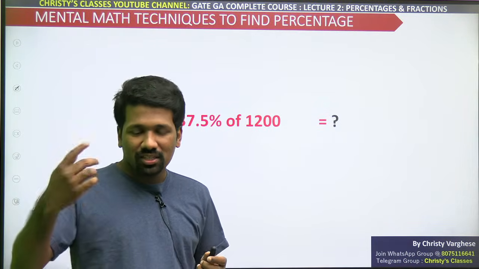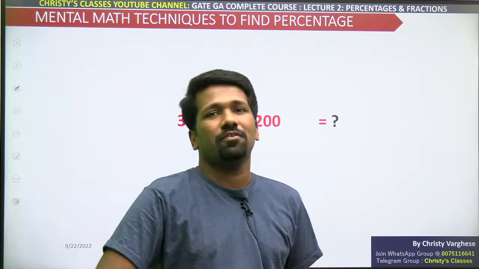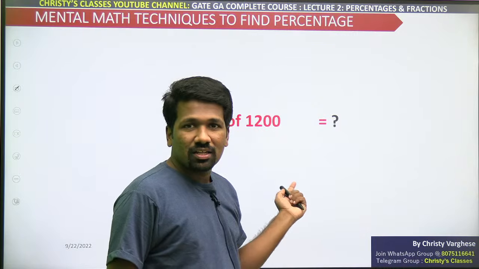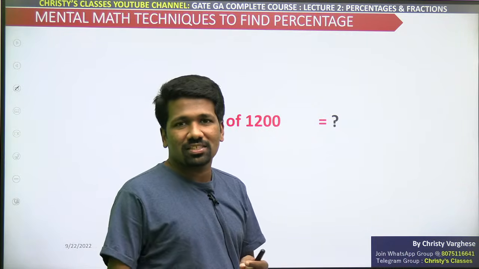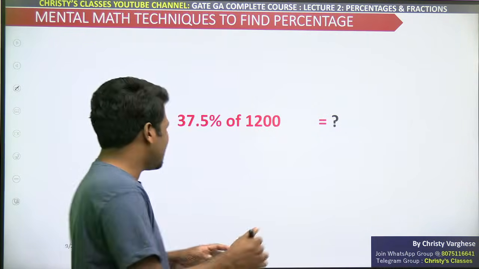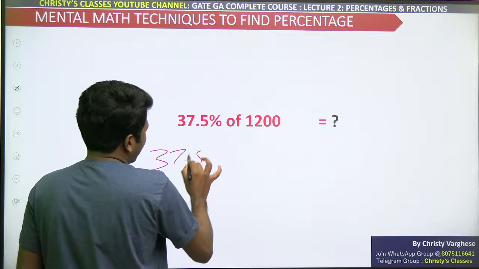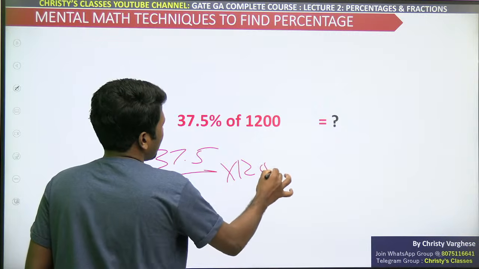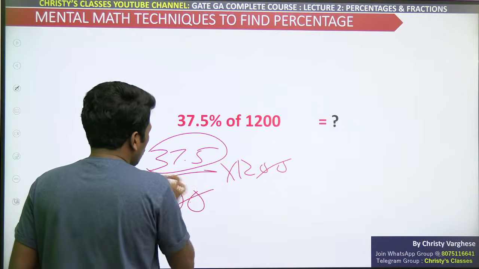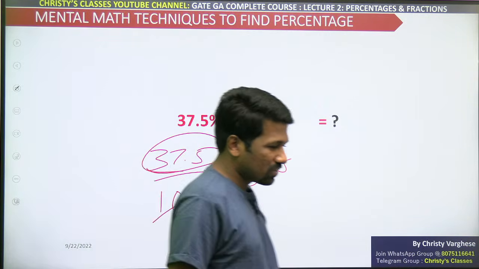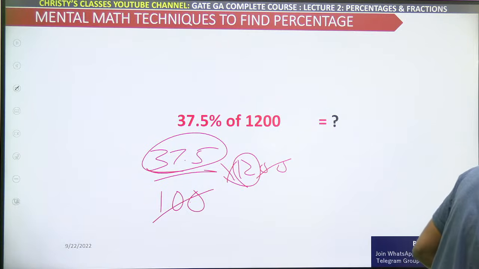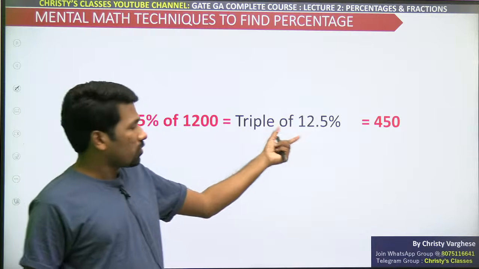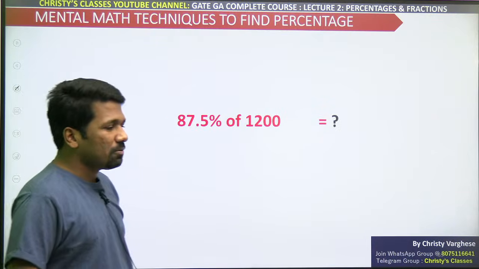Because 1200, 600, 300, 150, that is 450 is the answer. Are you understanding? Isn't it better than writing 37.5 by 100 into 1200 and doing this multiplication? That is the whole point. So 37.5% is just triple of 12.5%.